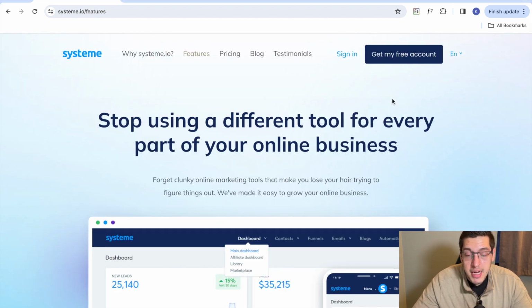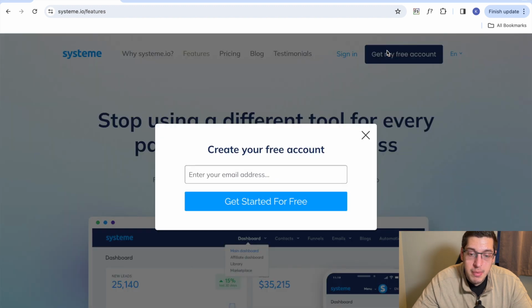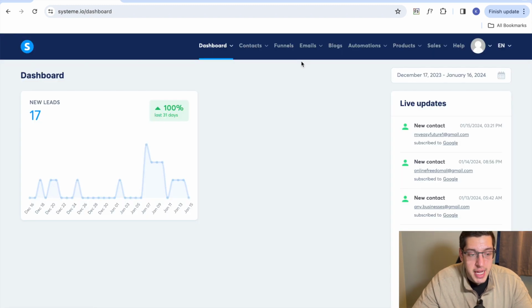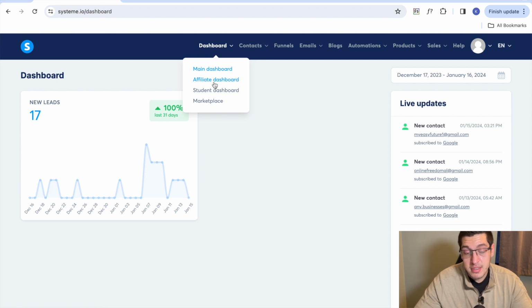Now we're at the top of the page. What we're going to do is hit get my free account. You're going to enter your email address, again using the link in the description. Once you've done that, you're going to be presented with a page like this. This is your dashboard. Just clicking in the dashboard here, you can see you have your main dashboard, your affiliate dashboard, so if you were to refer people to System, your student dashboard, and your marketplace. You can also get products within System to promote as an affiliate.